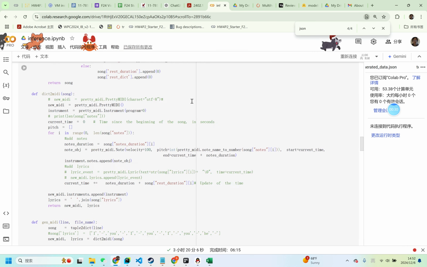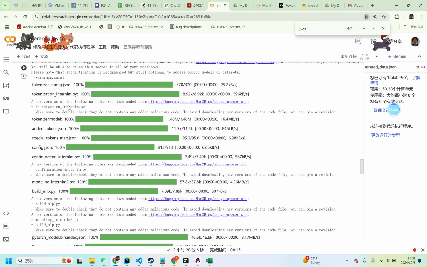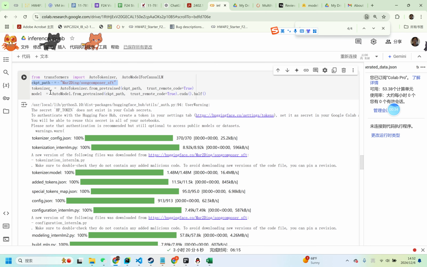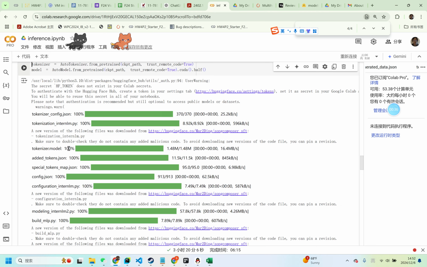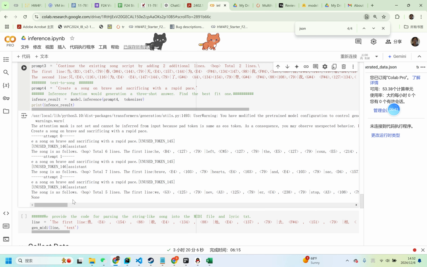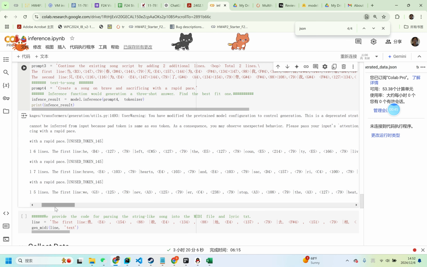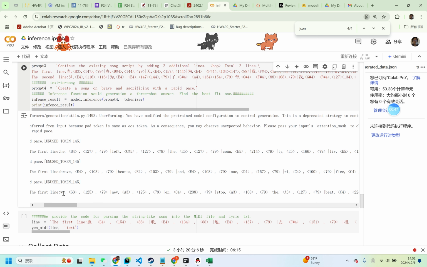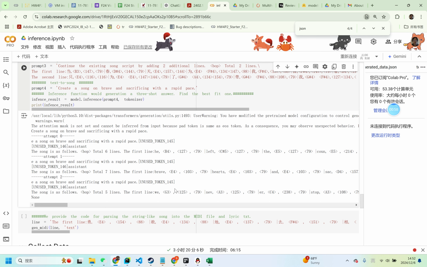By running this model, we just simply pull out a notebook and run it using the Hugging Face transformers, and then use different prompts. The prompt I'm focusing on is text to song, create a song like brave and rapid space. You can see that it generates songs in their own data structure, which is word, key, the continuation of the sound, and the continuation of the silence. This is how they use their data.